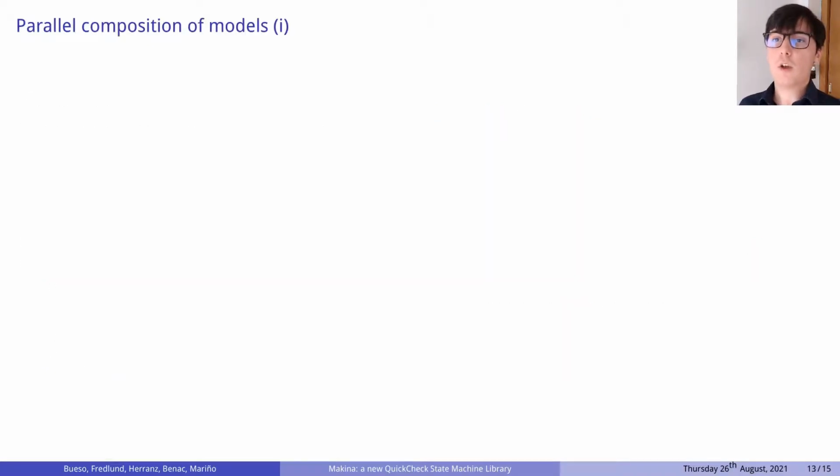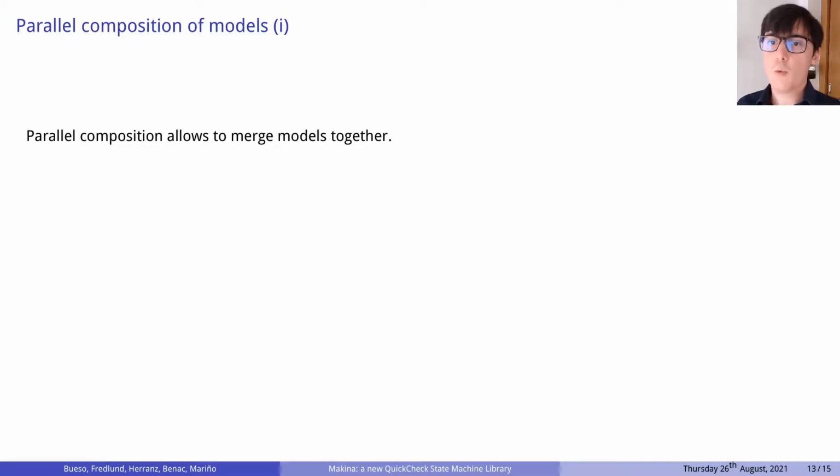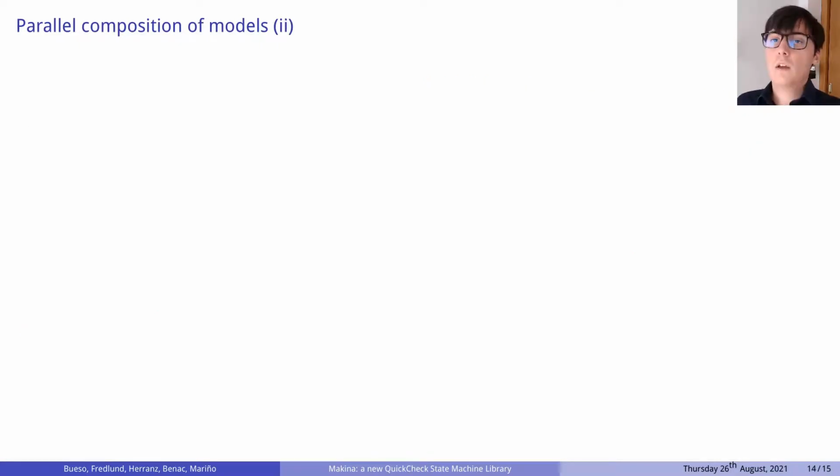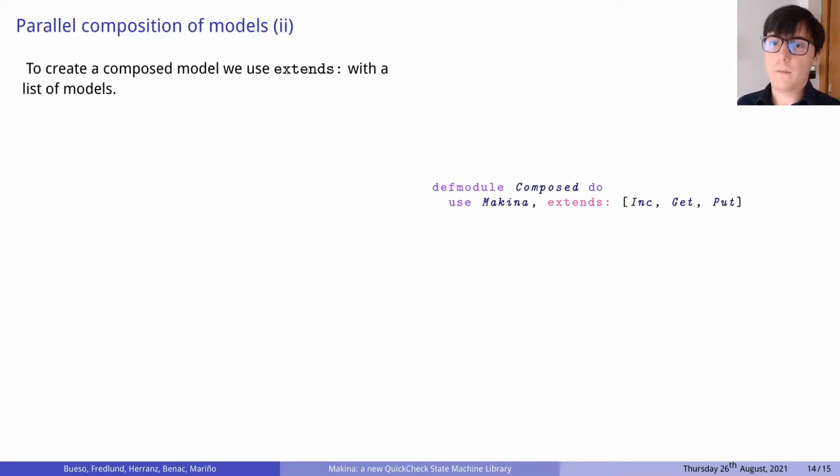Parallel composition will allow us to merge any number of models together. To illustrate it, first we are going to split the original model in 3 submodels, 1 model per command. With these 3 models, we can write a new composed model. To create a composed model, we need to use the extends construct again. This time, instead of a single model, extends will receive a list of models to compose. The result of expanding this macro will be a new composed model that follows some rules.